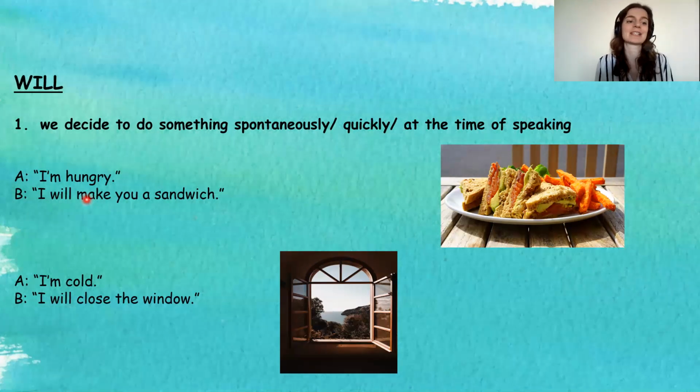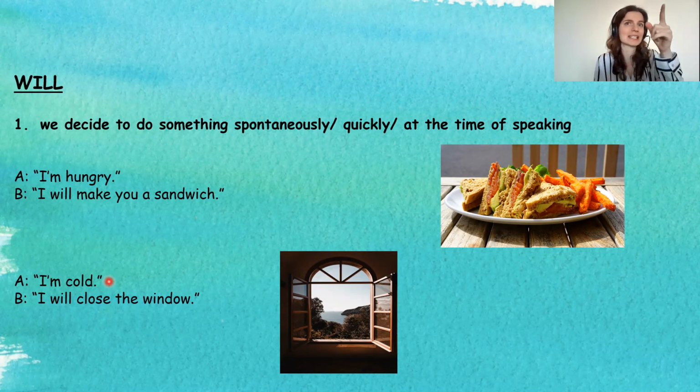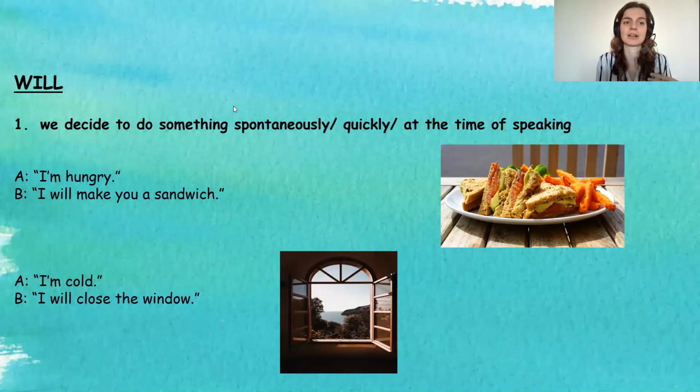Or let's say that a friend of yours says, "Oh, I'm really cold." And you can see that the reason why he or she is cold is that the window is open and it's really, really cold in the room. So you can say, "Oh, I will close the window," right? So again, it's a very quick and spontaneous decision. Right, guys, perfect. So this is the first situation in which you can use this tense.